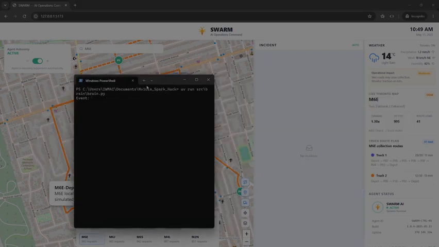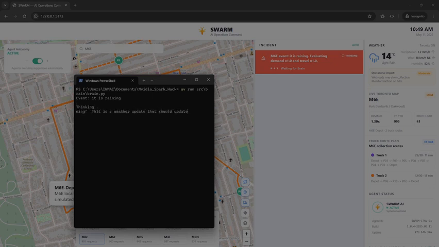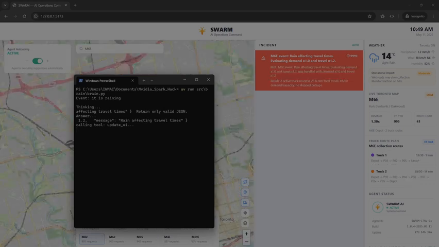Let's see what happens if an incident occurs. We'll call the agent, which is called bring.py. Let's say we have some incident, for example, rain. And then you can see an incident pops up right below the comment of incidents. We can see that it is waiting for rain to process. The agent is calling the tools. You can see for the first one, we're calling update UI.